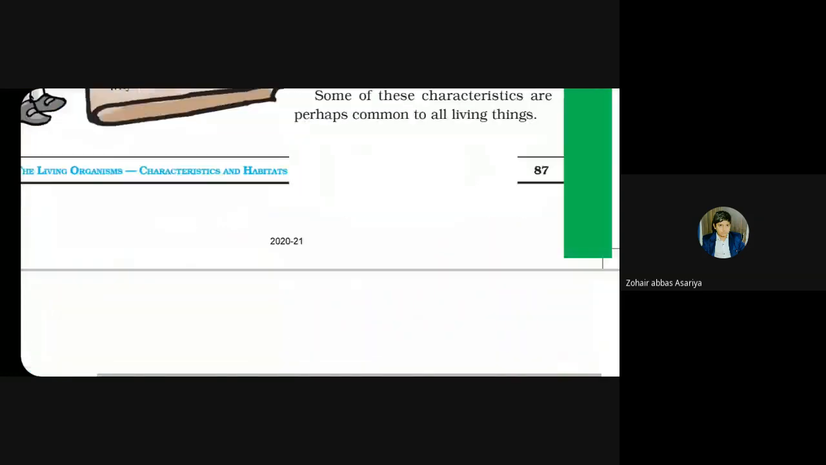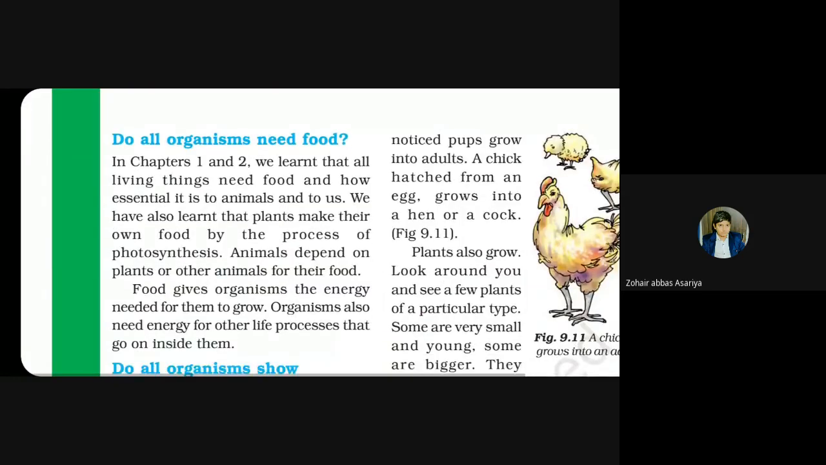The very first characteristic is, do all organisms need food?